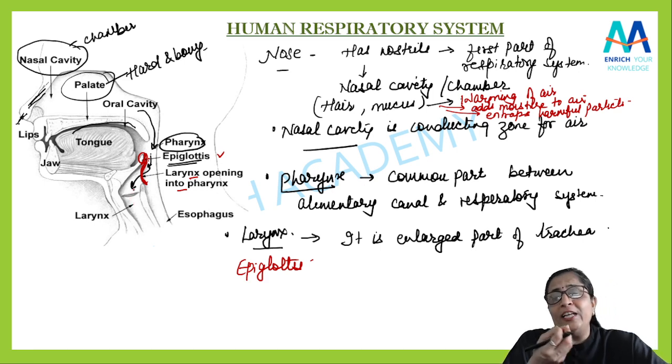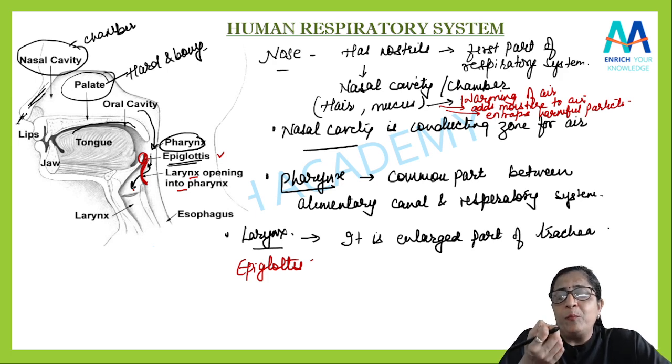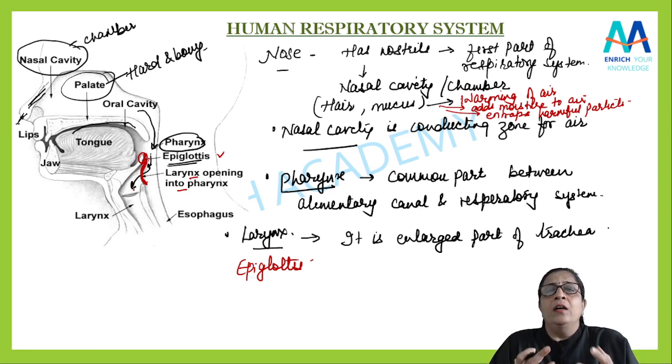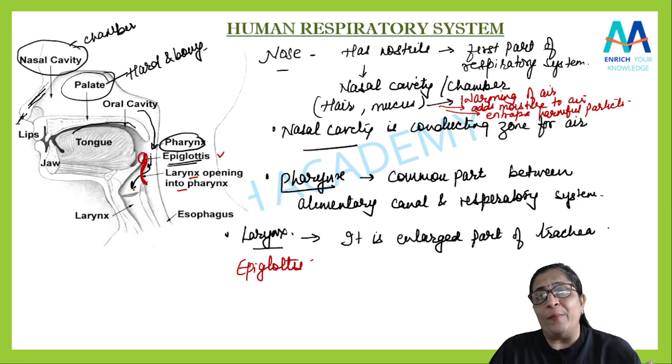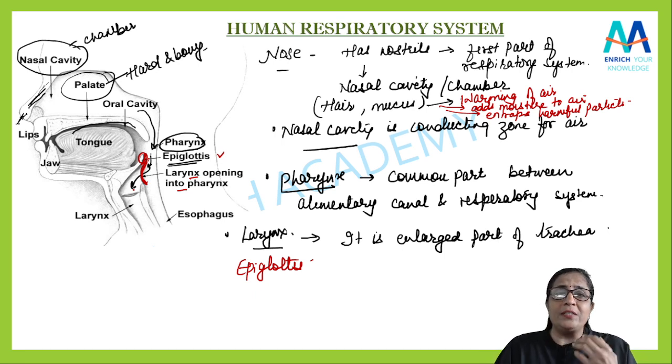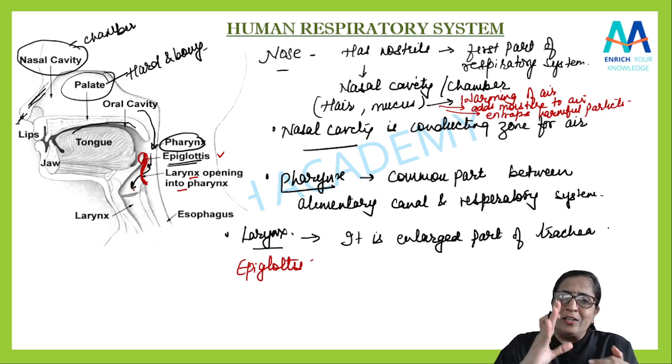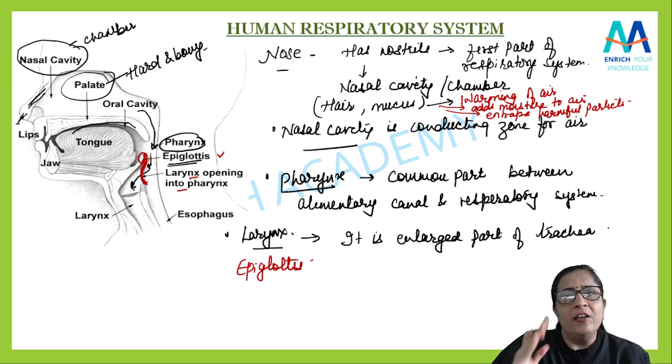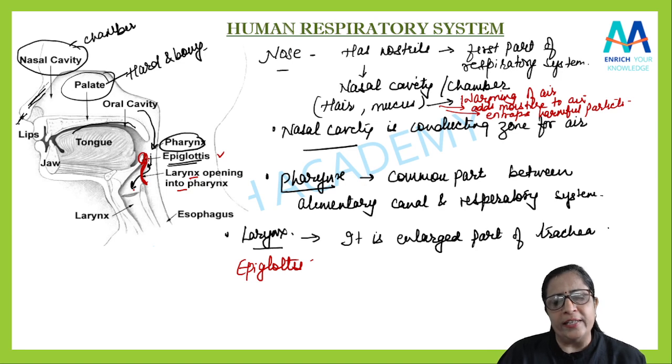We know that many times accidentally it happens that some part of food or water enters into the windpipe. So what happens? We say that it is like that. Thaska baithta hai. Yes, it tries to throw out that food. So that's why, to prevent this, there is this flap, which is called the epiglottis.